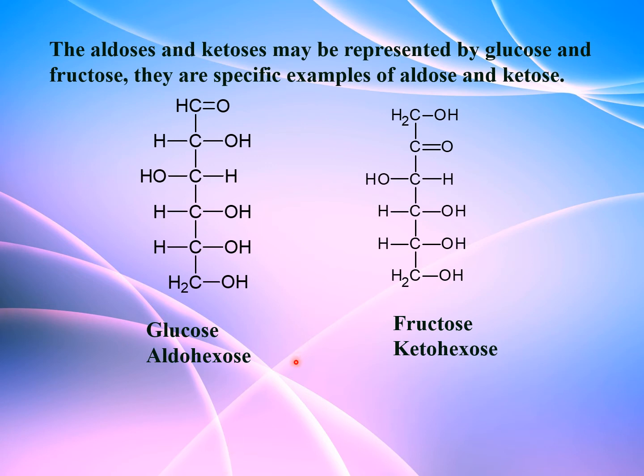Here I have given examples for aldohexose and ketohexose. Aldo means aldehyde group. The aldehyde group is present at the first position and 6 carbon atoms are present in it. In ketohexose, the ketonic group is present at the second position and 6 carbon atoms are present in the straight chain. Aldohexose is known as glucose and ketohexose is known as fructose.